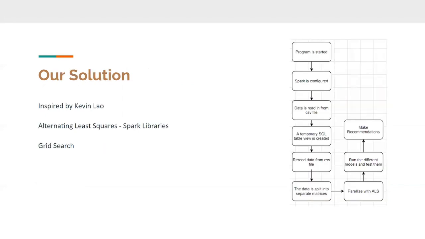And our solution was inspired by Kevin Lau. It was inspired by a lot of what he did. It uses alternating least squares combined with the Spark libraries. And what we did is we used a profiler and ran it on our code and found that it would work best if we parallelized our grid search, specifically the call to the ALS train. And we did that for hyperparameter fine tuning.